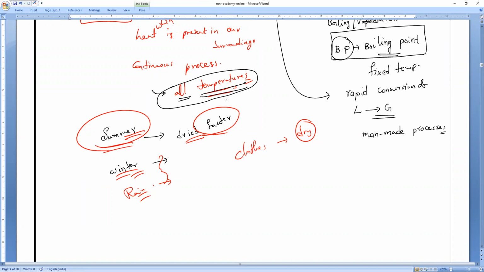Understanding? So, is it necessary to require a boiling point here? That is my question. Is it necessary in evaporation to require a boiling point? No, sir. Because it is natural, evaporation will take place at what temperature? Below its boiling point. Very, very important one. Evaporation will take place below its boiling point. That is what you have to remember.